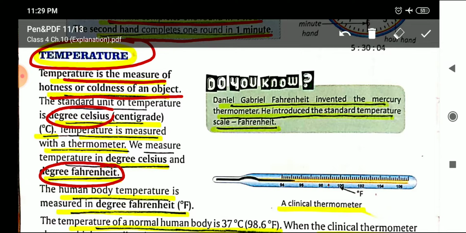Degree Celsius, just learn the spelling very carefully. Celsius, C-E-L-S-I-U-S. Fahrenheit, F-A-H-R-E-N-H-E-I-T. And the symbols to denote these are, just look here very carefully: degree Celsius, degree Fahrenheit. These are the symbols to denote degree Celsius and degree Fahrenheit.